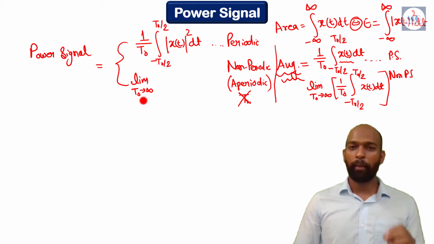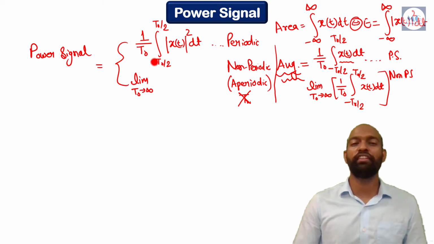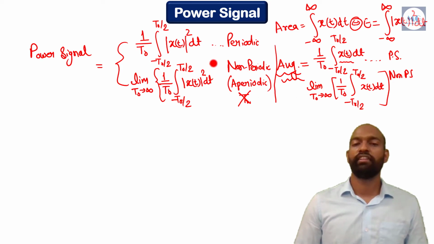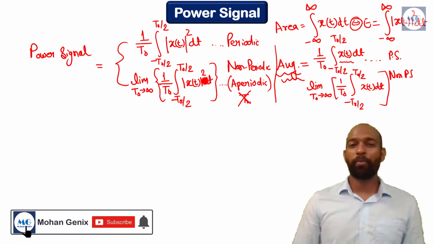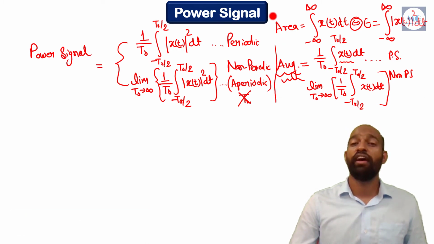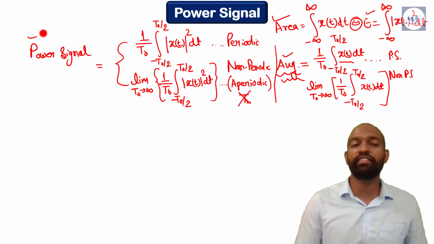That's why we have kept the limit T naught tends to infinity in this formula, and the rest is the same: 1 by T naught integration from minus T naught by 2 to plus T naught by 2 of mod of x(t) square dt. Simple. I hope now you will never forget the formulas for area, energy, average, and power signal.